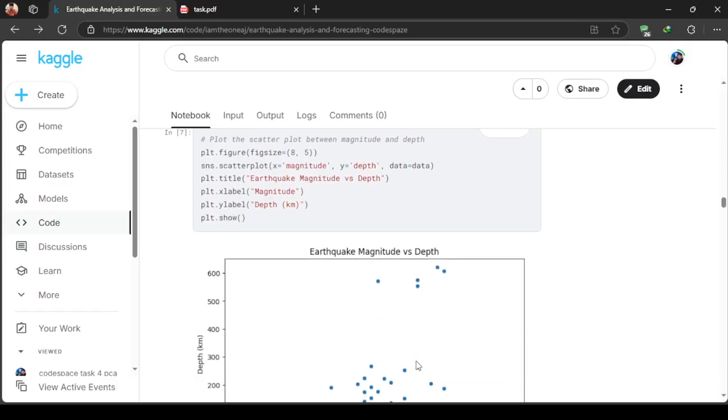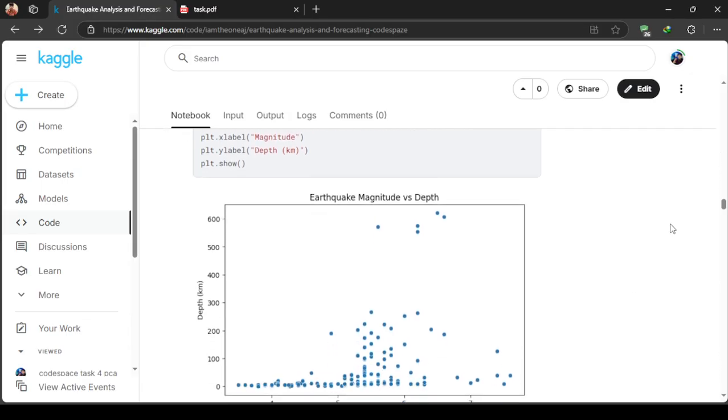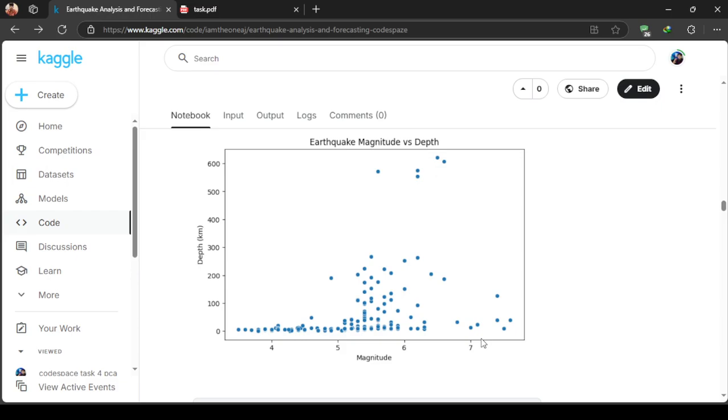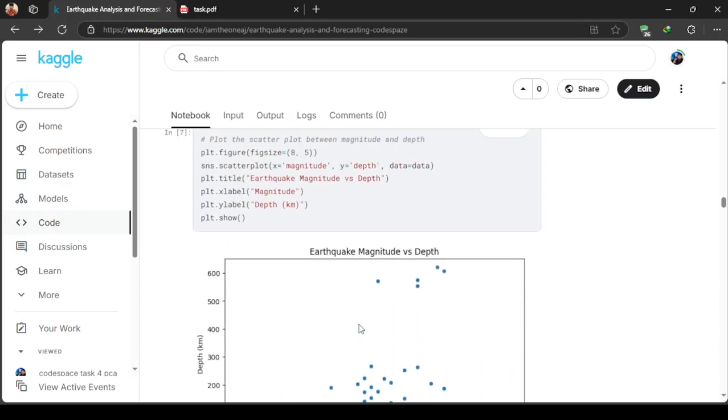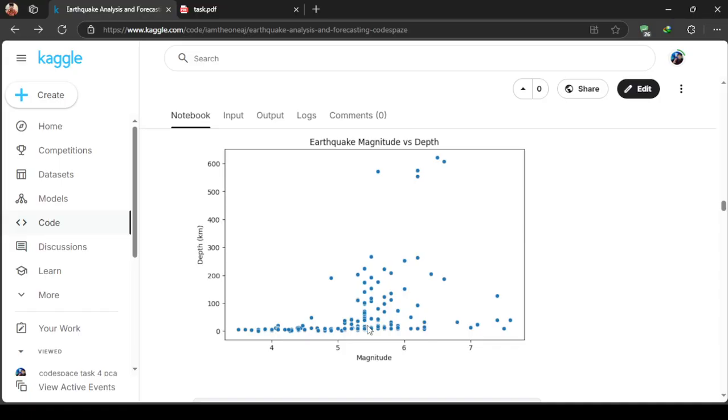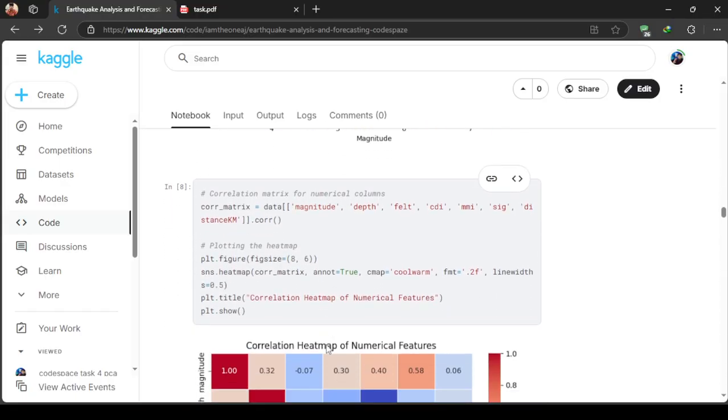We have also plotted magnitude versus depth categories. Earthquake magnitude versus depth: the top depth range is 600 kilometers, and the magnitude is 7. These are the outputs at 600 kilometers.